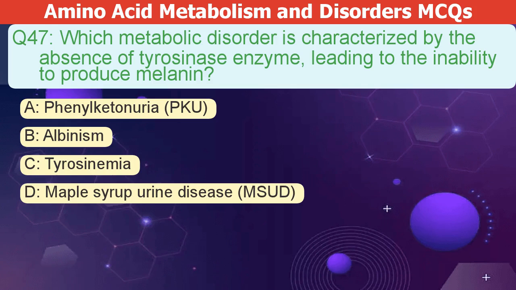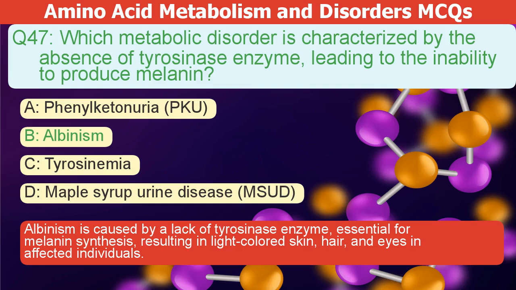Which metabolic disorder lacks the tyrosinase enzyme, preventing melanin production? A. Phenylketonuria, or PKU. B. Albinism. C. Tyrosinemia. D. Maple syrup urine disease, or MSUD. The correct answer is B. Albinism is caused by a lack of the tyrosinase enzyme, essential for melanin synthesis. This results in light-colored skin, hair, and eyes in affected individuals.